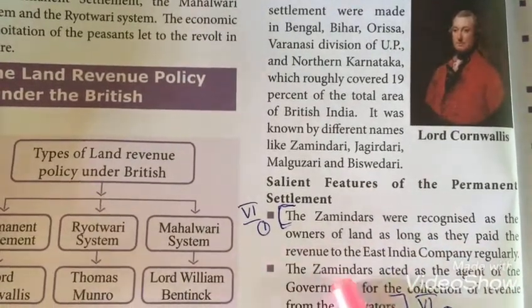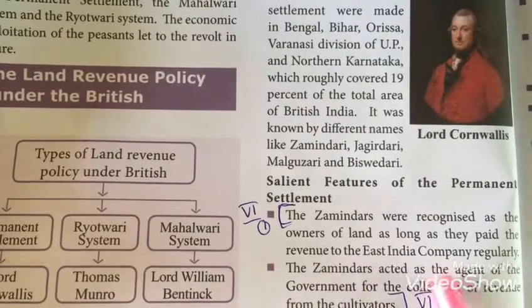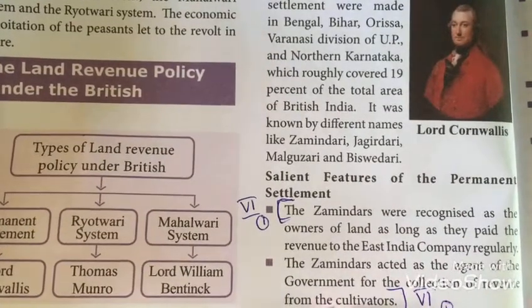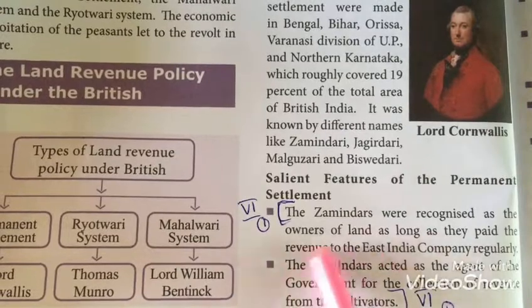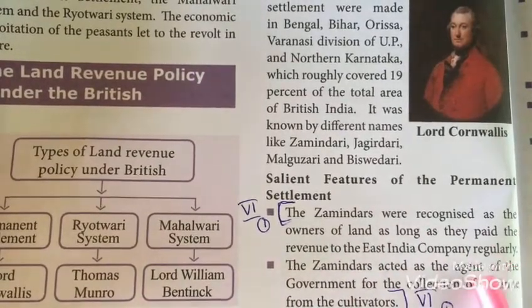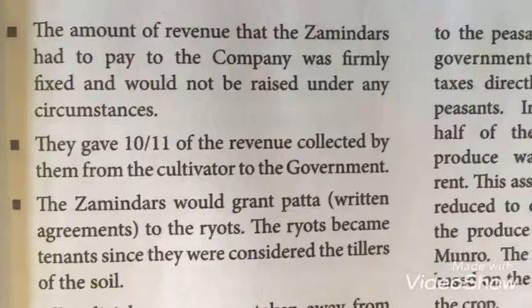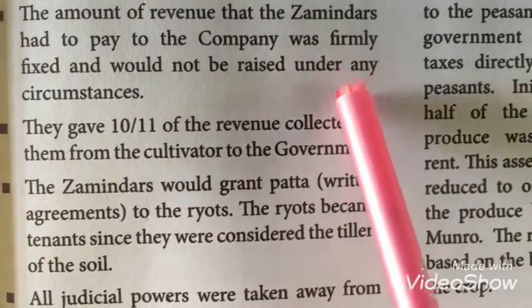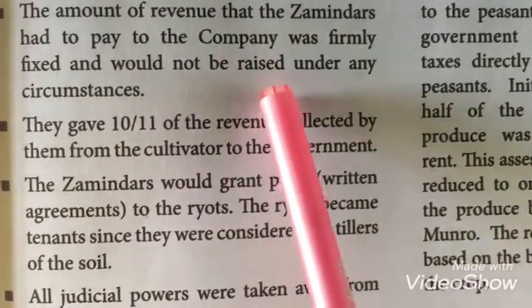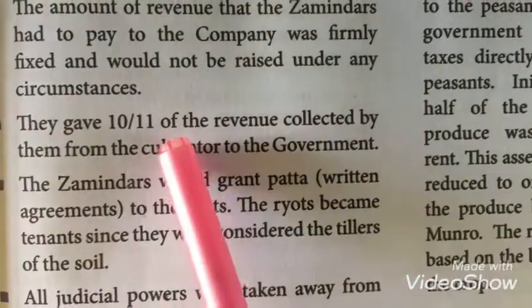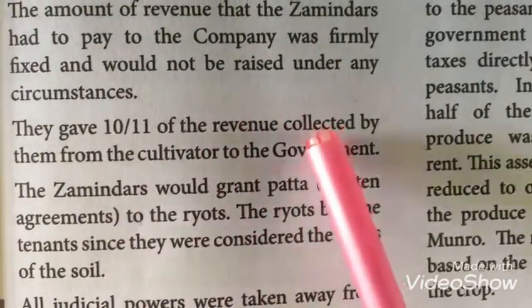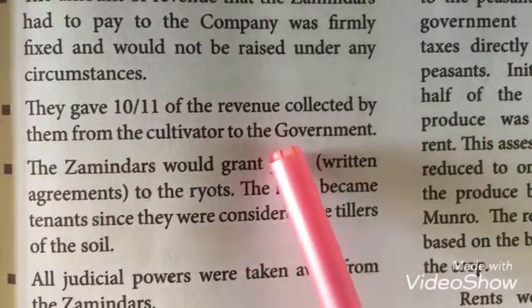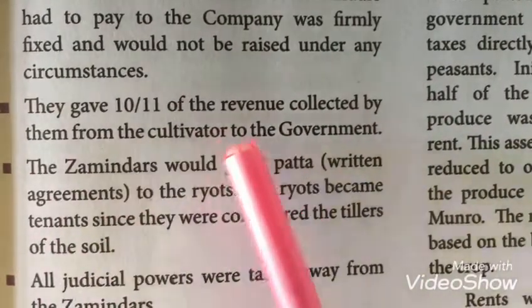The Zamindars acted as a bridge, an agent between the farmers and the British East India Company. Cultivators means the farmers. The Zamindars had to pay the land revenue to the British East India Company. The amount was fixed and would not be raised under any circumstances. They gave 10 by 11 of the revenue collected from the cultivators to the government.